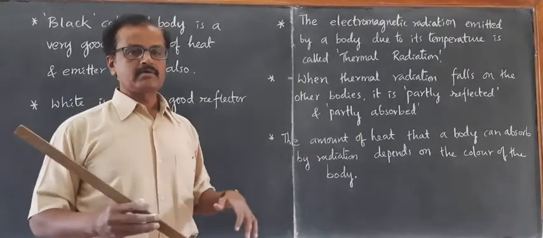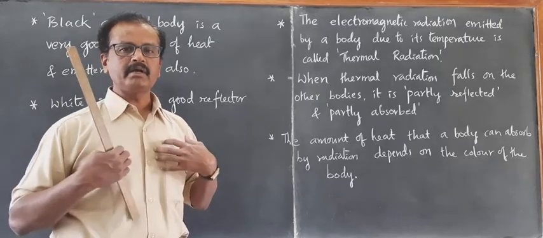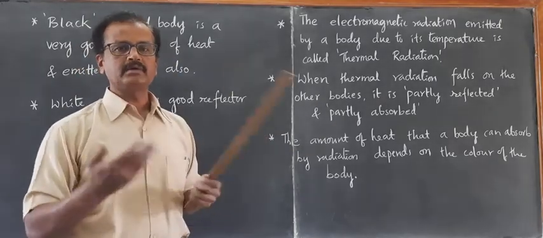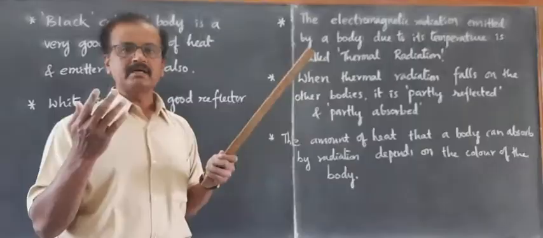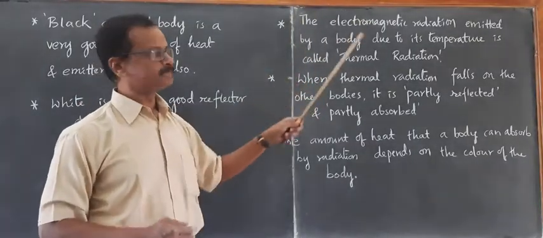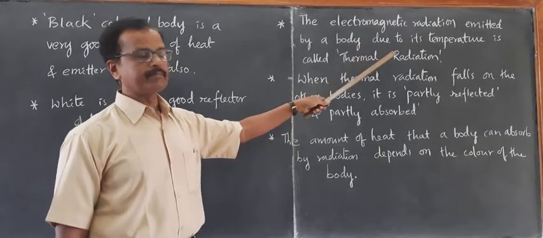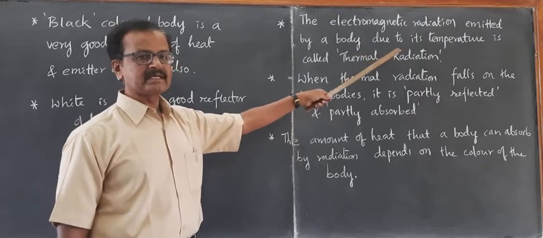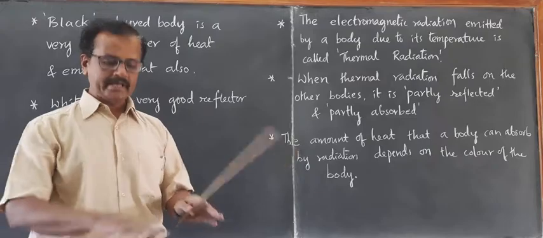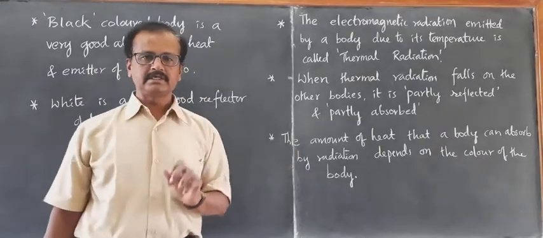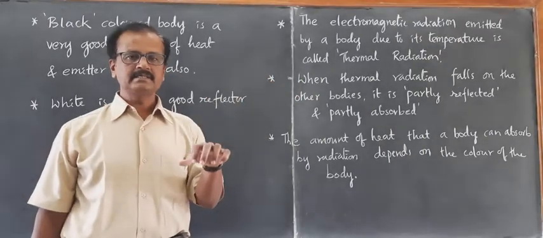So when the surrounding temperature is very cold, then due to temperature difference our body gives out radiation. That is what we call it as thermal radiation, which is in the form of infrared radiation, electromagnetic radiation. So electromagnetic radiation emitted by a body at high temperature or body due to its temperature is called thermal radiation. When a thermal radiation falls on any surface, two things take place. Part of it is reflected back and part of it is absorbed.